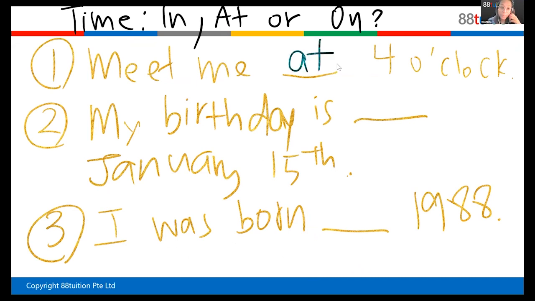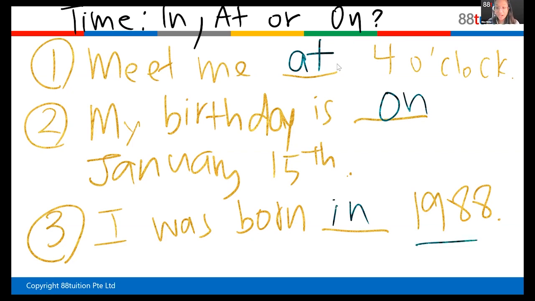What about number 2? My birthday is something January 15th. Is it in, at, or on, Alfred? Okay. On. My birthday is on. Yes, very good. What about the last one? Give us a point. I was born in. Yes, very good. So if you notice, you only use on if the date is a full date.